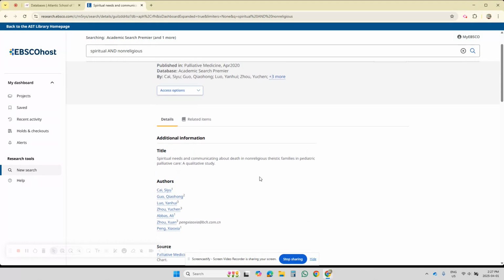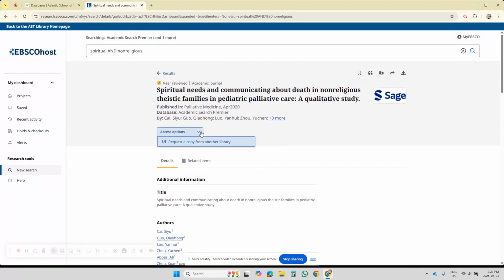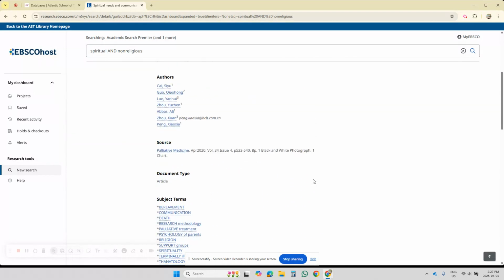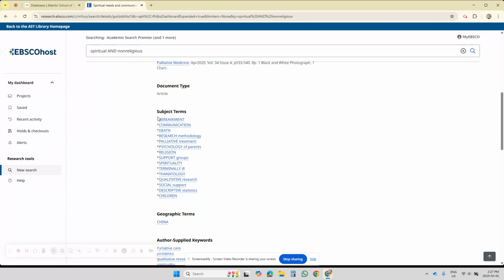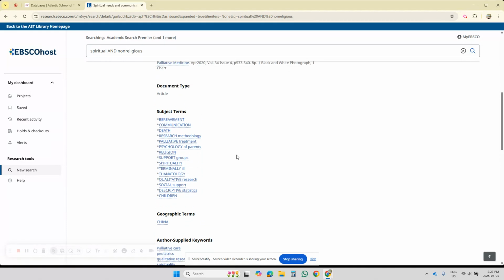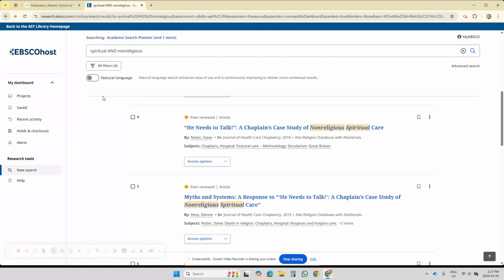This one was a request from another library, but by looking in the article record, I'm curious about these subject terms right here. We haven't really done anything with these subject terms, and I'd like to show you what they can do. I was hoping to find a subject term like non-religious. These subject terms are quite broad right here. Let's go back, actually.